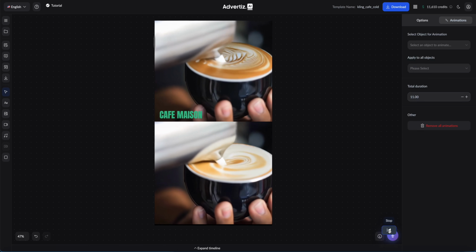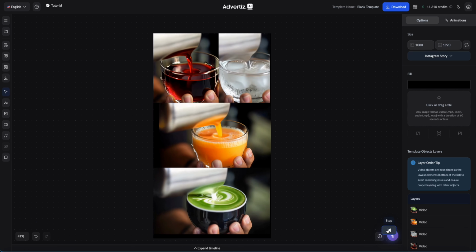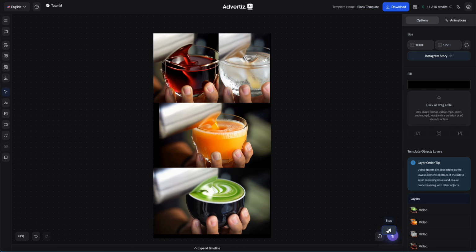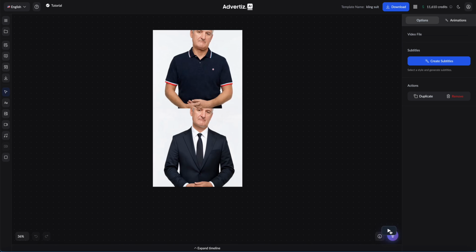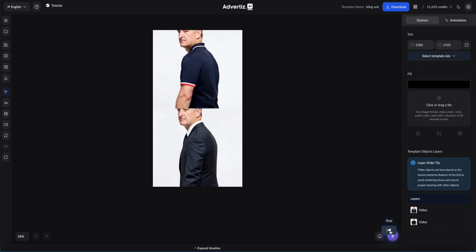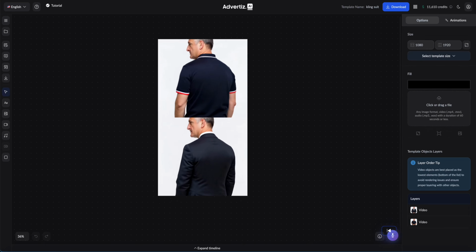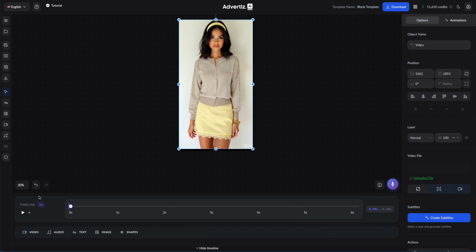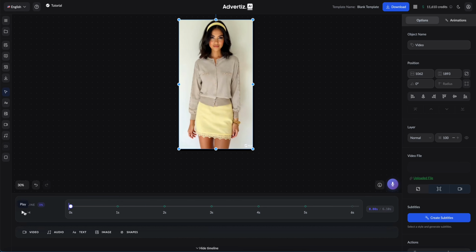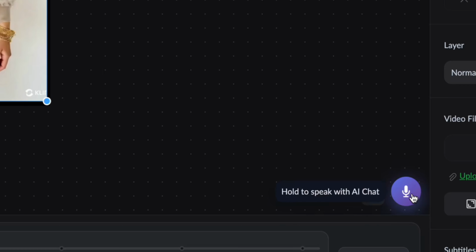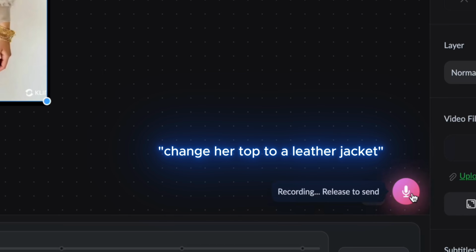Imagine watching your clip and saying, change the liquid in this video to milk. Now switch it to beer. Now make it ice water. Or pointing to your actor and saying, change this man's outfit from a polo to a full suit. The system instantly understands your intent and rebuilds the visuals with natural, realistic consistency.